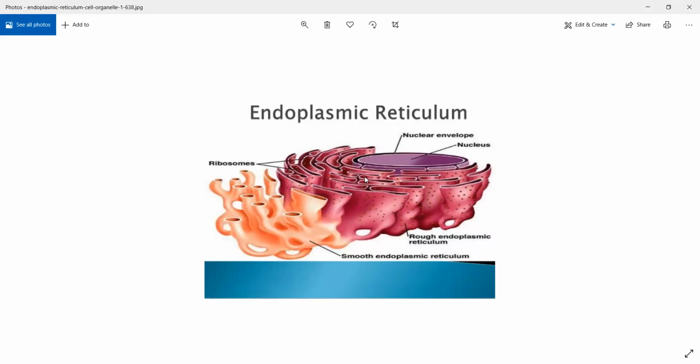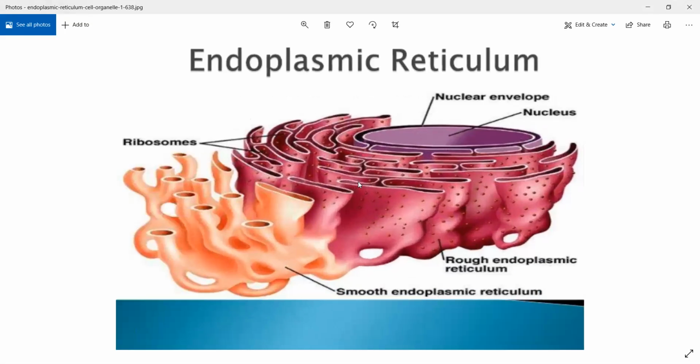Now, this is the endoplasmic reticulum. Endoplasmic reticulum जो है बिल्कुल न्यूक्लियस से अटैच्ड रहता. Okay, it is kind of like a continuous envelope that is present outside your nucleus.